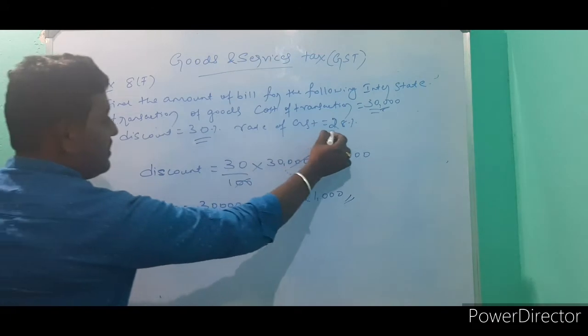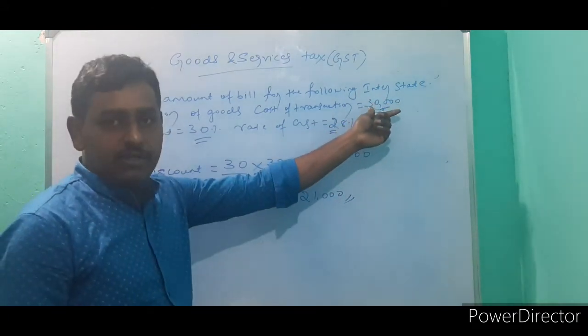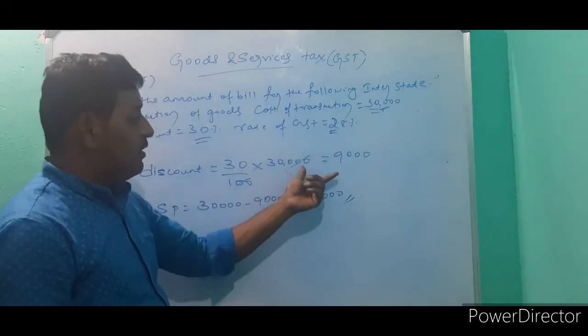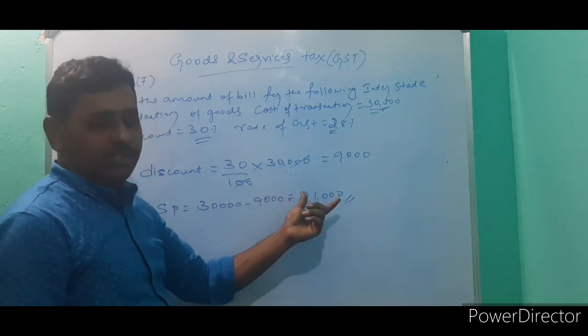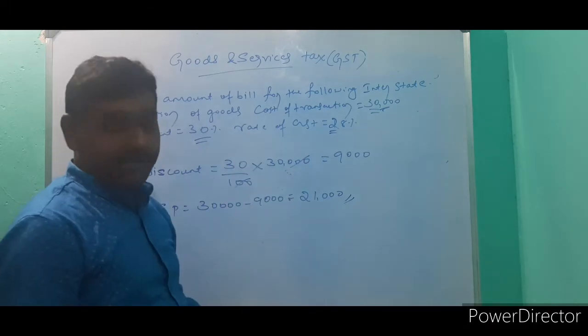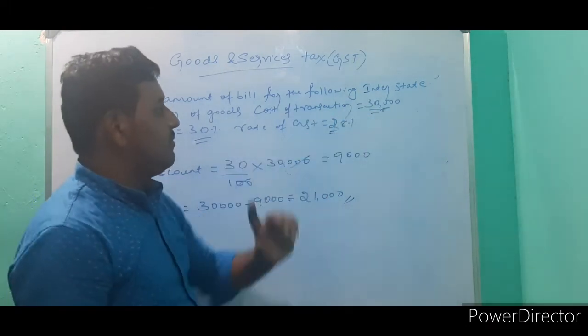Now GST is 28%. We have to pay it for this 21,000, not for 30,000. Why not for 30,000? Because we are already getting a discount of 9,000. You can subtract, so 21,000 is the buying price, that is the shopkeeper's selling price. You have to pay tax for this amount, not for that amount.